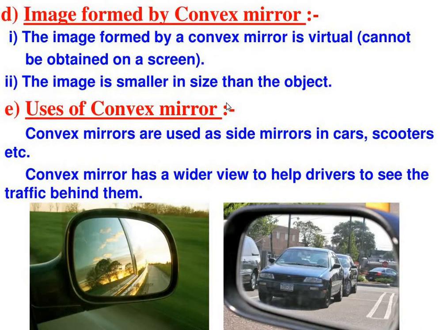Otherwise a truck or car or vehicle is not that small as it is visible in the mirror. So convex mirrors are used as side mirrors in cars to see the objects which are coming from the backside. A convex mirror has a wider view to help drivers see the traffic behind them, right? As you can see here on the screen.